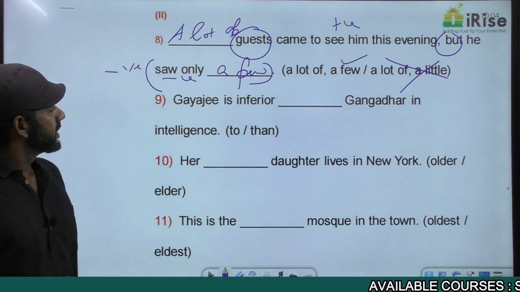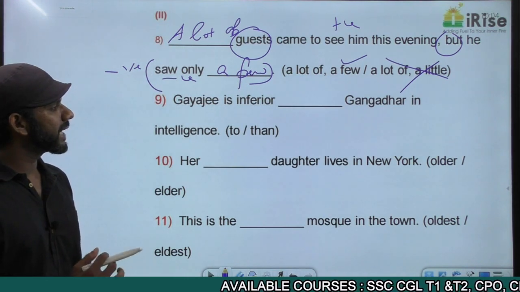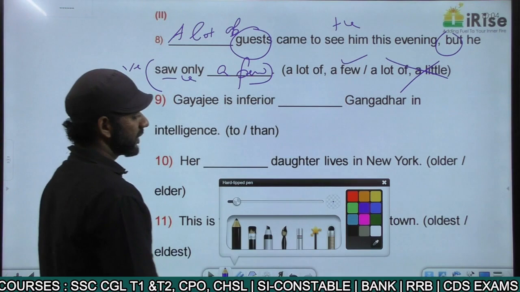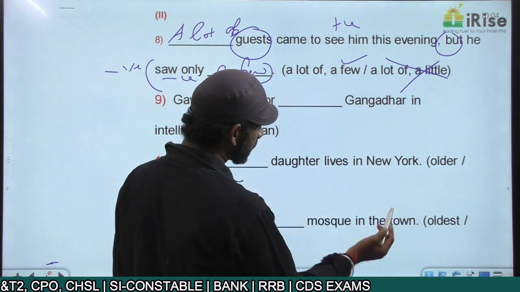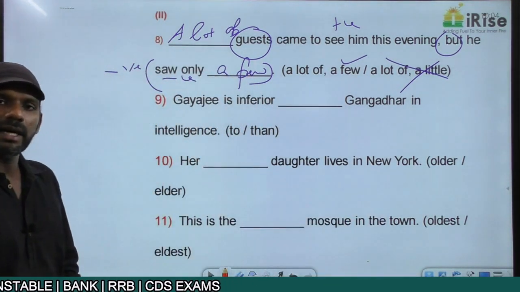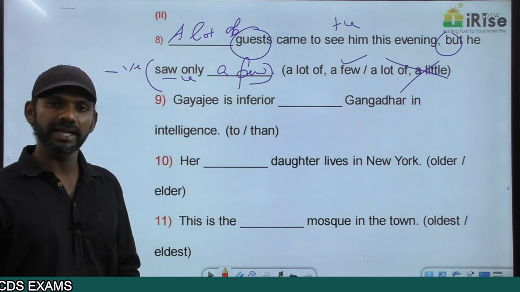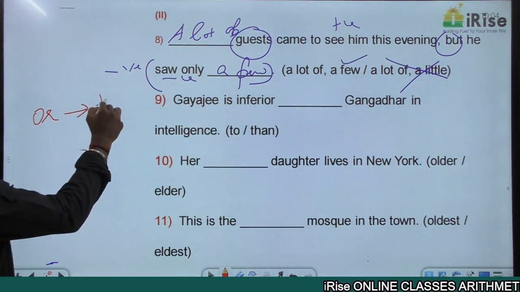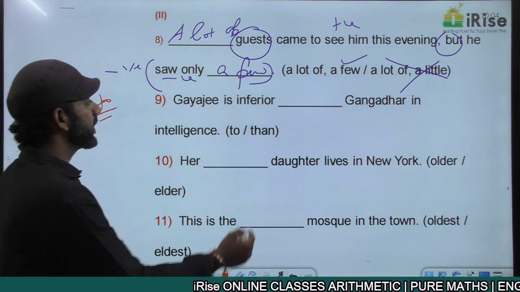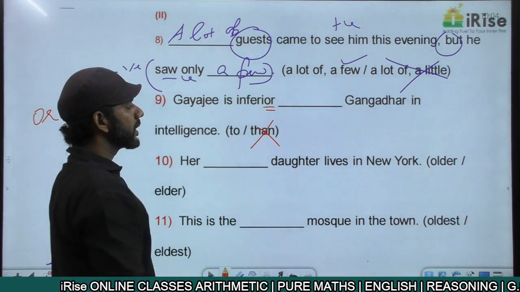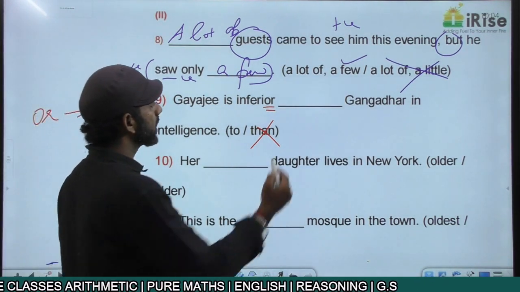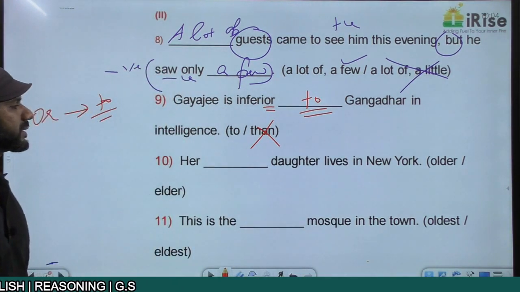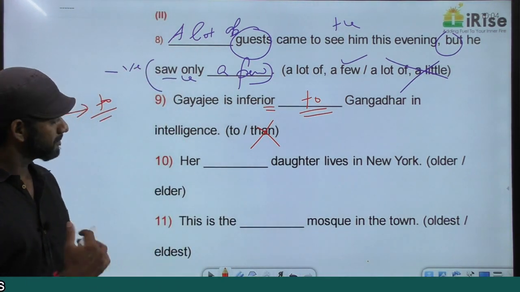Come on, next one. Jayaji is inferior dash Gangadhar in intelligence. Options are to, than. We have discussed this rule in pronouns and adjectives. ER words and more words, comparative degree adjectives, will be followed by than. OR words will be followed by to. Inferior is an OR word. OR words cannot be followed by than. OR words will be followed by to. So Jayaji is inferior to Gangadhar in intelligence.